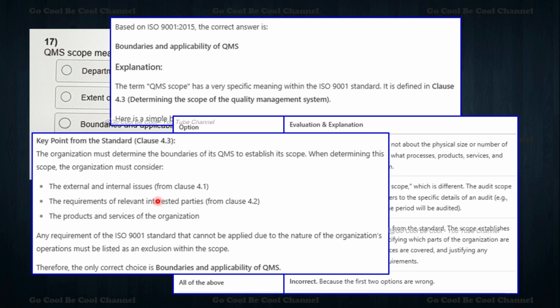So what are the boundaries? The words are exactly given in ISO 9001:2015: the external and internal issues in 4.1, the requirements of relevant interested parties in 4.2, and the products and services of the organization. Also, any requirement of the ISO 9001 standard that cannot be applied due to the nature of the organization.